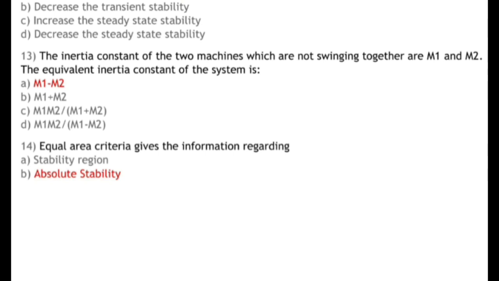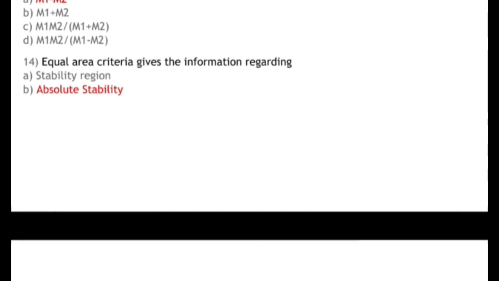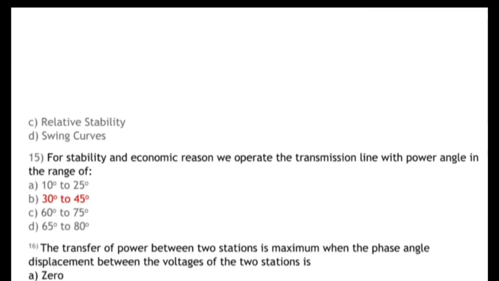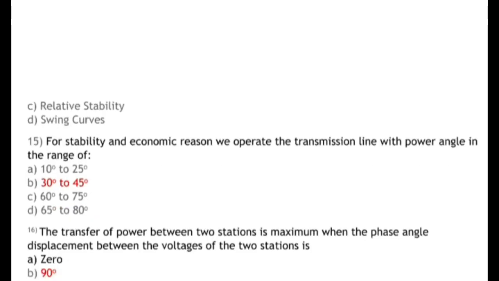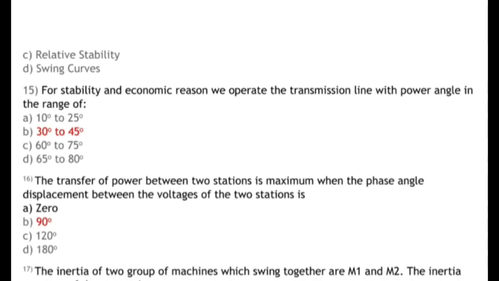Okay. Next question is, equal area criteria give the information regarding. Options are stability region, absolute stability, relative stability, swing curve. So correct answer is absolute stability. Okay. Next question is, for stability and economic reasons, we operate the transmission line with power angle in the range of. Options are 10 degree to 25 degree, 30 degree to 45 degree, 60 degree to 75 degree, 65 degree to 80 degree. So correct answer is 30 degree to 45 degree.